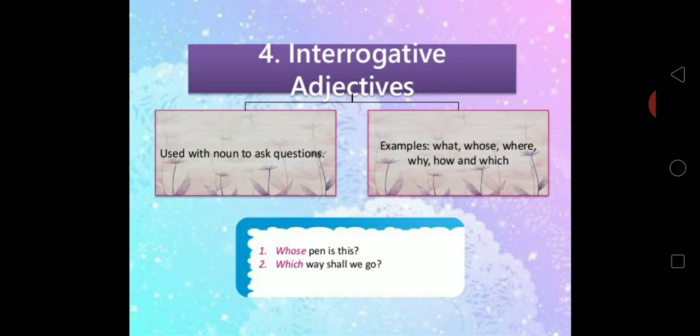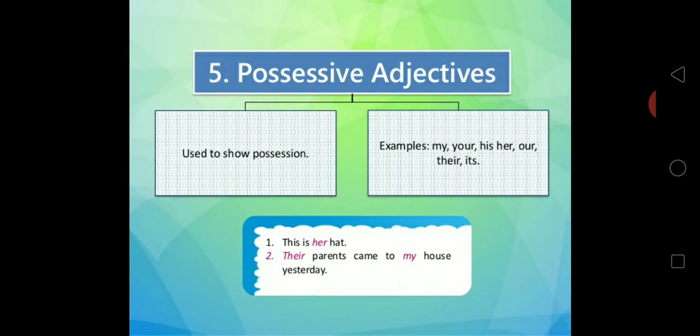Like whose way, which way shall we go? Then you have, which dress are you wearing for the party? So you are talking about which dress. What time is it by your watch? So you are talking about what time. So this is an interrogative adjective.